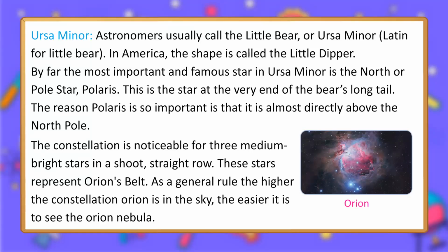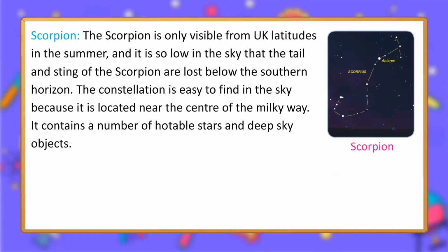Scorpion. The Scorpion is only visible from UK latitudes in the summer, and it is so low in the sky that the tail and sting of the Scorpion are lost below the southern horizon. The constellation is easy to find in the sky because it is located near the center of the Milky Way. It contains a number of habitable stars and deep sky objects.